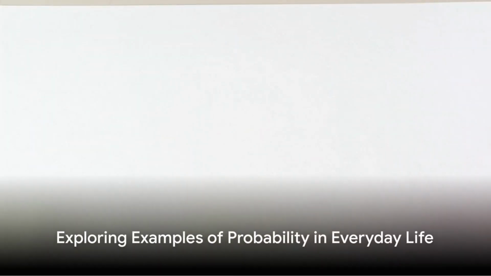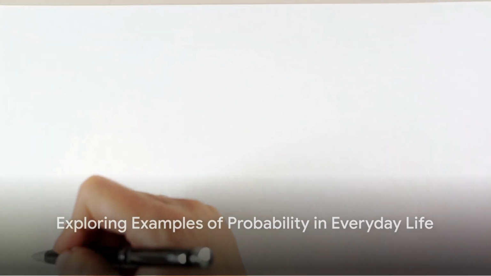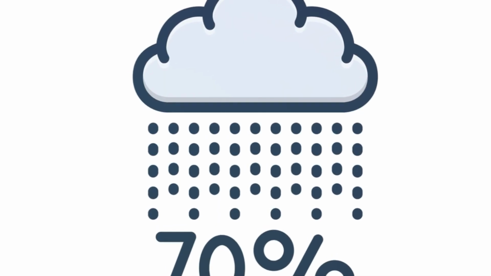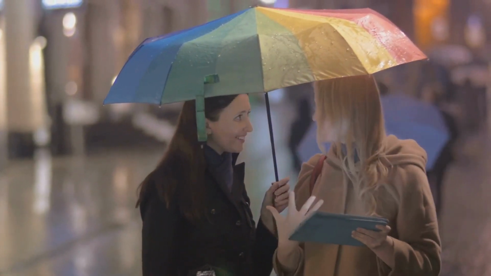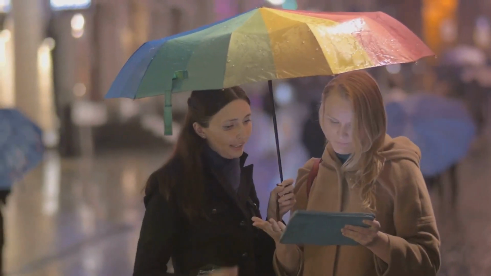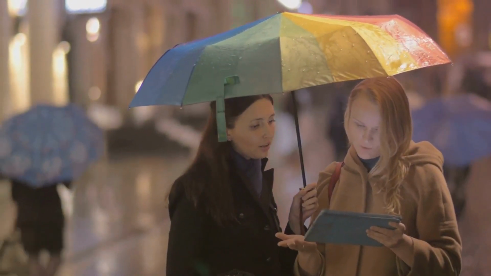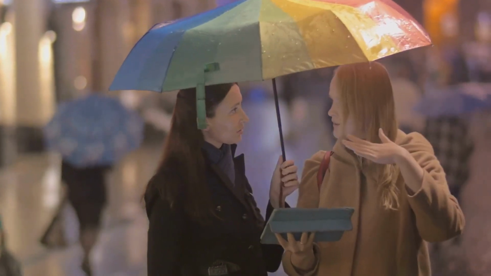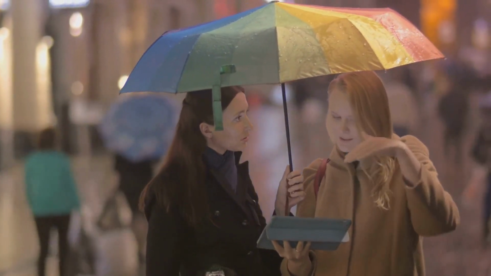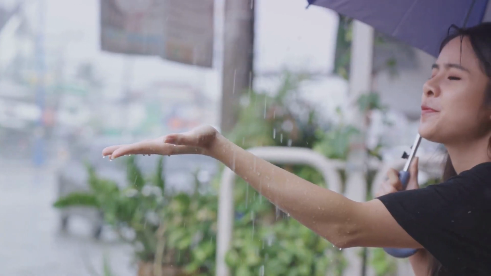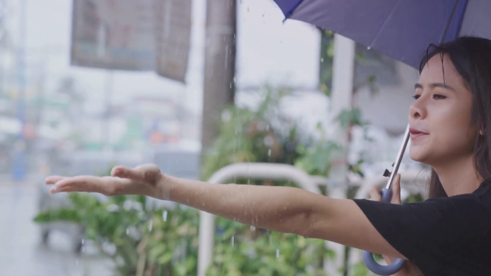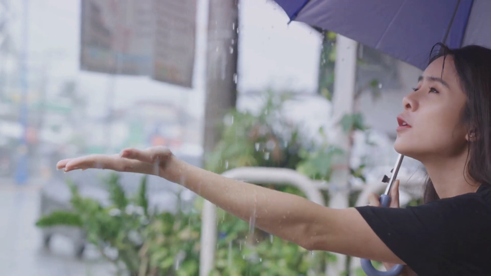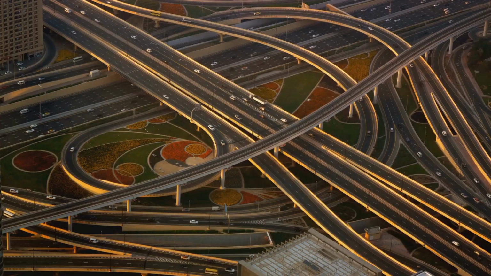Every day we make decisions based on probabilities, often without even realizing it. Imagine you're about to step out of your home. You check the weather forecast and see there's a 70% chance of rain. Without giving it a second thought, you grab your umbrella. This is a simple and common example of how we use probability in our everyday life. The weather forecast doesn't guarantee that it will rain, but it indicates a high likelihood, influencing your decision to carry an umbrella. Or consider when you're planning a commute.